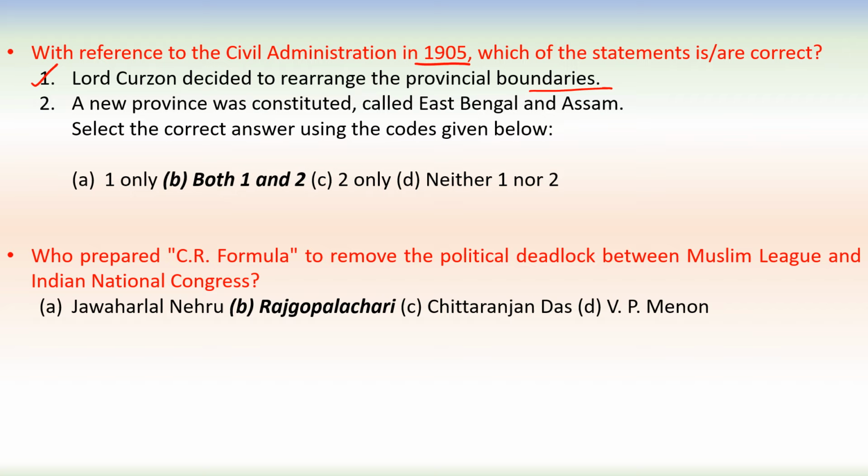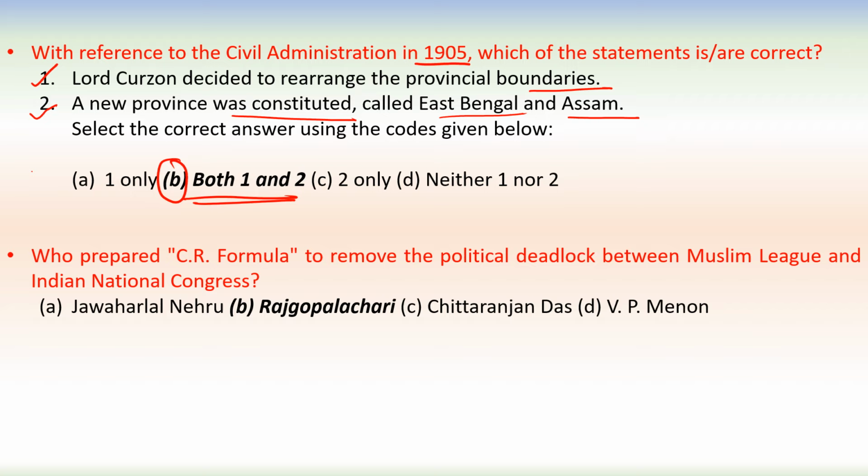He tried to do the readjustment, or you can say the partition of Bengal, that happened during Lord Curzon's time. Next statement, a new province was constituted called East Bengal and Assam. Yes, this is also correct. So both 1 and 2 are correct.